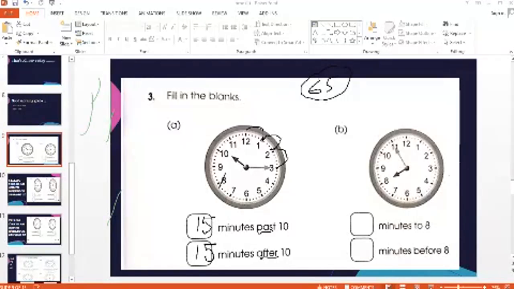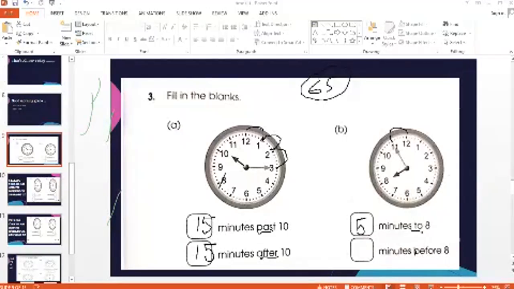So boys, you will see again the first box is empty for all of you. So you are going to solve it by yourself. Dash minutes to 8. The word to is used. So boys, what we are going to do, you all are going to count the minutes backward. So start counting backward. 5. How many minutes to 8? 5 minutes to 8. Remember, all the boys, I don't want to call the name, but I'm in the habit of calling the student's name. Dash minutes before 8.